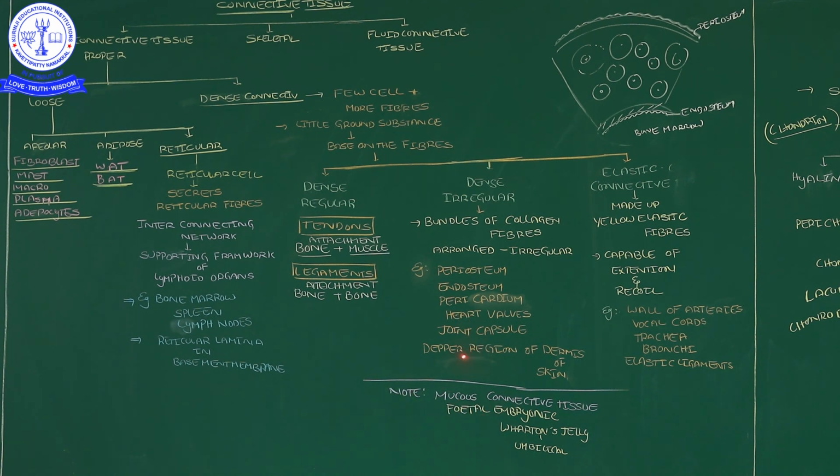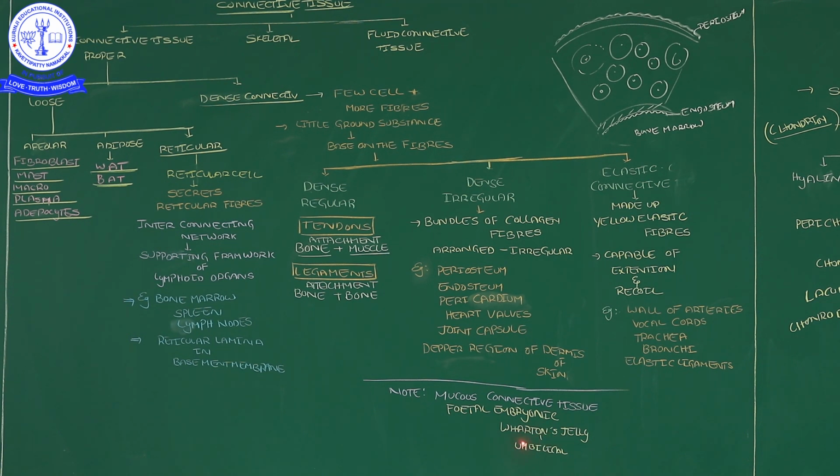Along with these types of connective tissue, one type of connective tissue we can see in the embryonic development of the human being is mucous connective tissue. Mucous connective tissue is present in the fetal embryo, in which place? The umbilical cord. The umbilical cord is a thread-like structure, a connection between the growing embryonic baby and the mother. That is the umbilical cord, and it connects with the placenta.